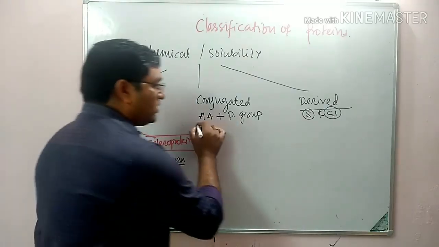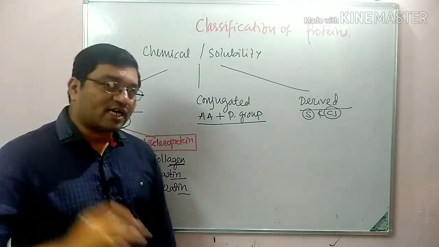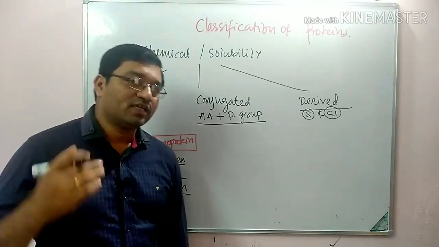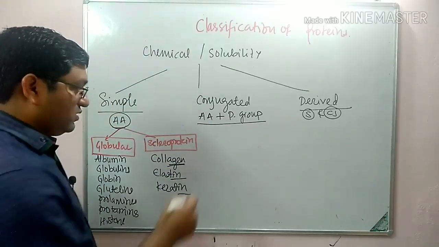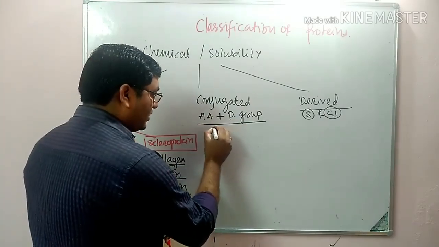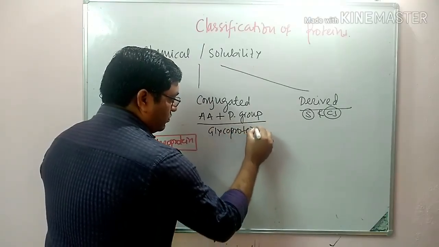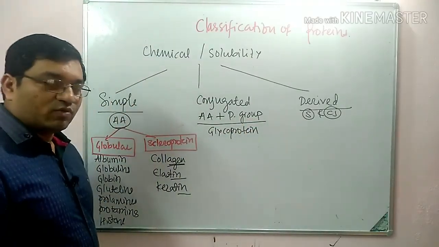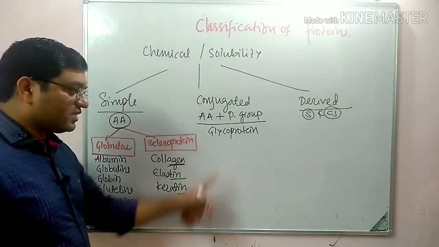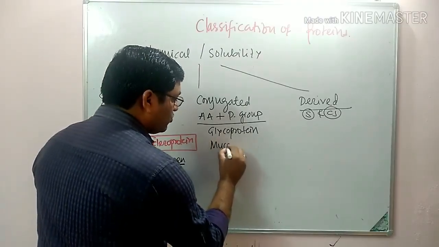Now conjugated protein is very easy to remember. Your chapter starts from carbohydrate, then protein, then lipid, then nucleic acid. When a protein is associated with carbohydrate, it is known as glycoprotein. When the carbohydrate content is less than 4%, it is known as glycoprotein. When it is more, it is known as mucoprotein.